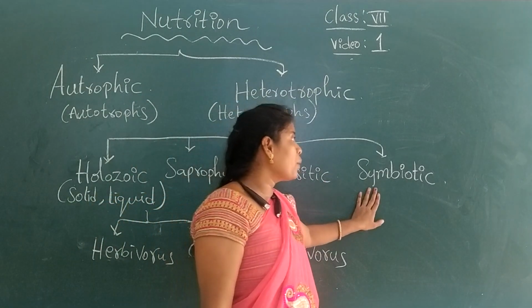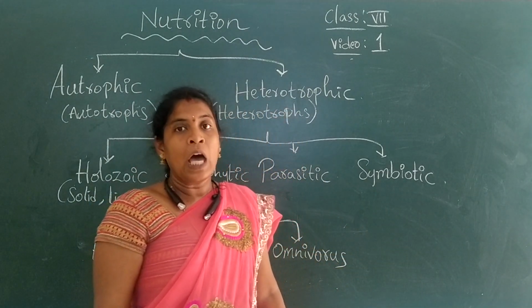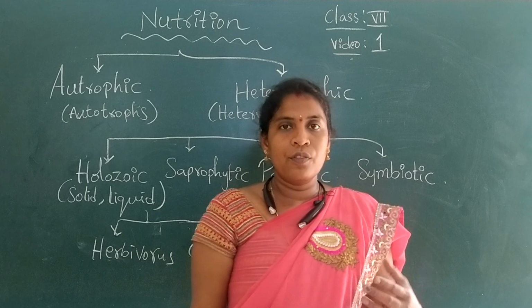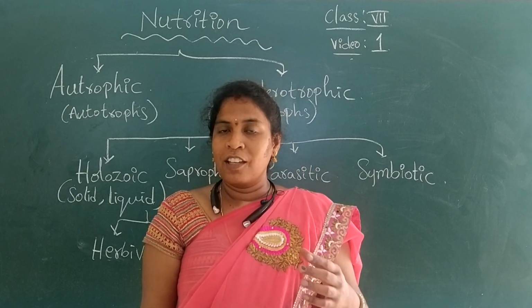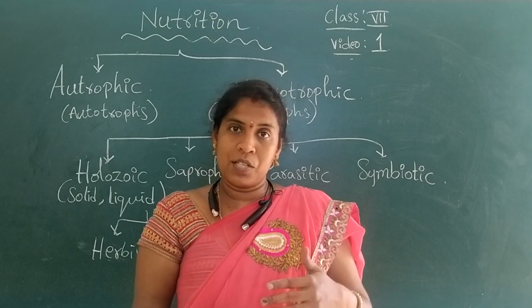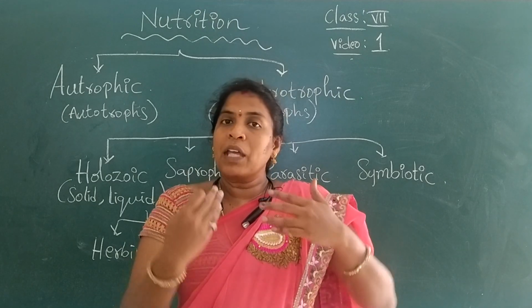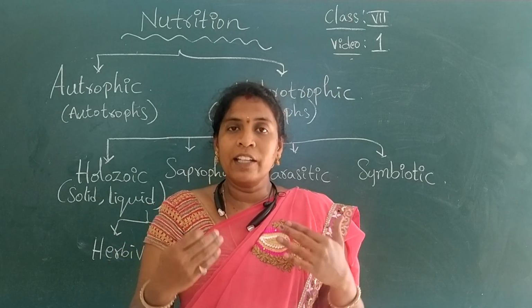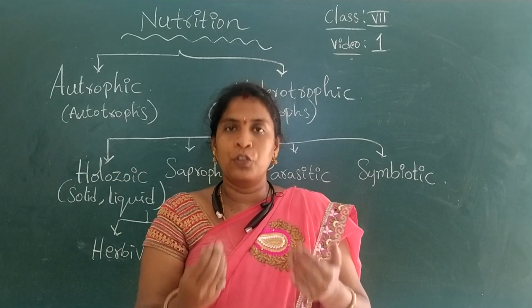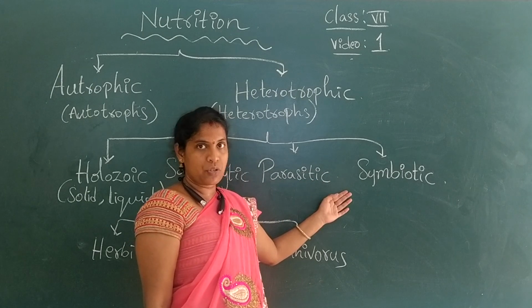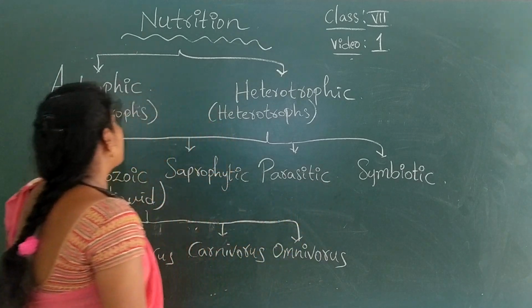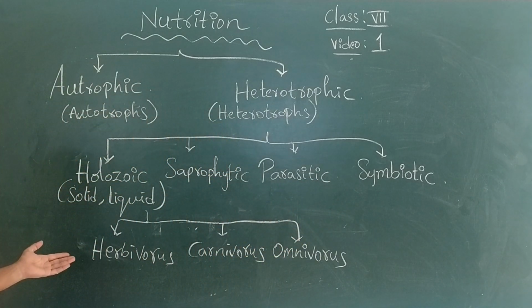Then next we come to the point of symbiotic. For example, if I give a laddu to someone, then they give chocolates to me. This is called mutual cooperation. I give something to them so that they give me something, and they mutually cooperate with each other for food. The process of taking food this way is called symbiotic nutrition. So in this way, there are different types of nutrition.